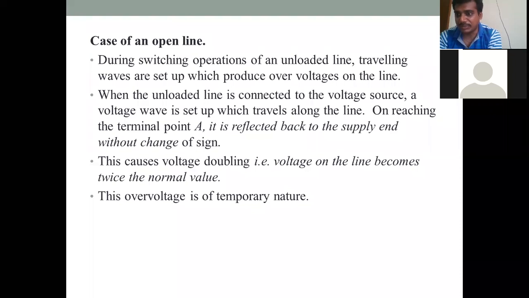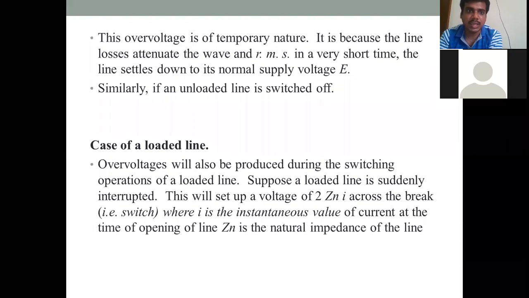So this causes voltage doubling. The voltages which are passing and returned back get added up and become twice the voltage, which becomes a serious issue for the generating source. This is temporary; it will not occur continuously, but only for a short period.